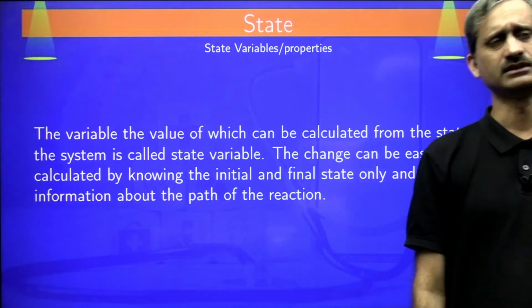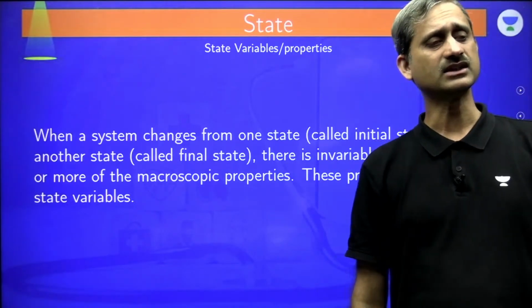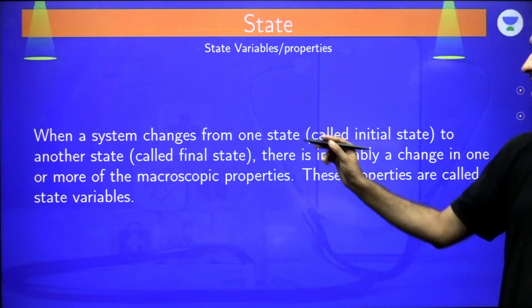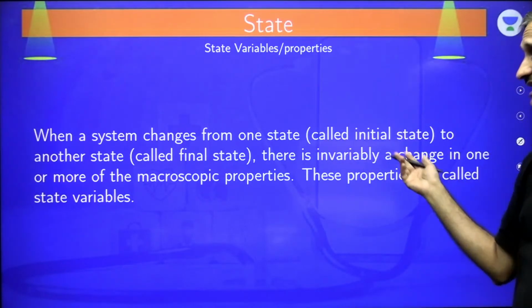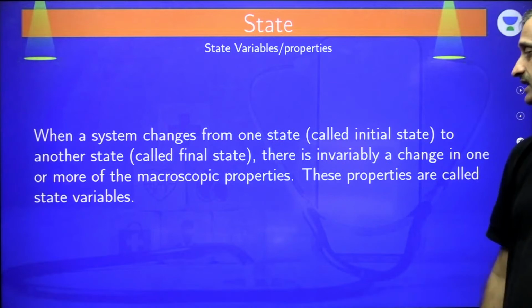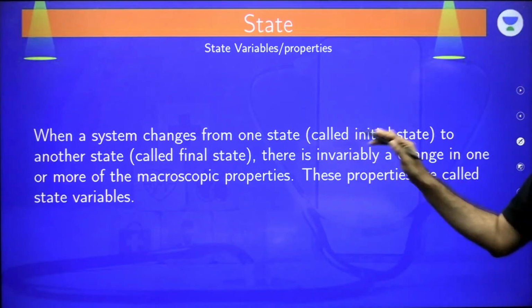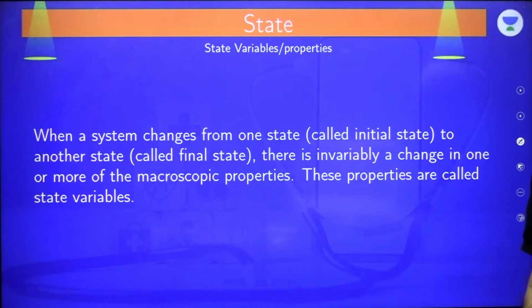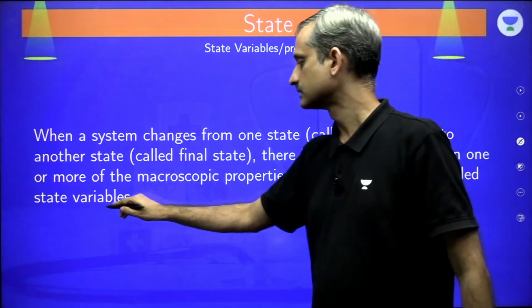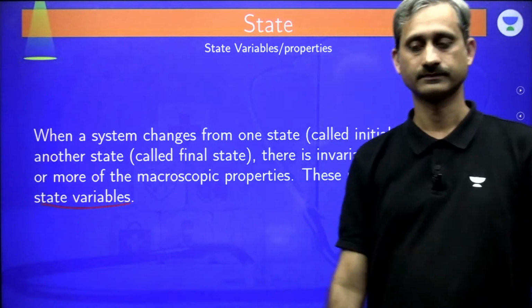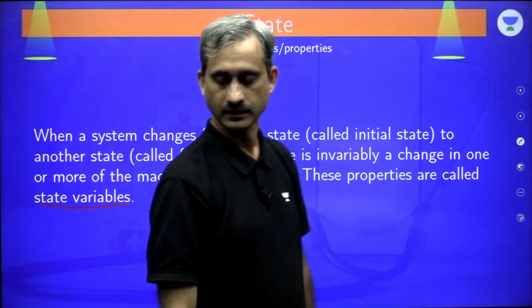So that is what we call state variables. When a system changes from one state, that is the initial state, to another state called the final state, there is invariably a change in one or more of the macroscopic properties. And that is why these properties are called state variables. Clear?